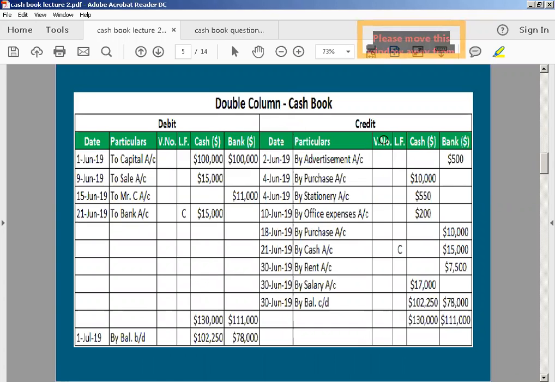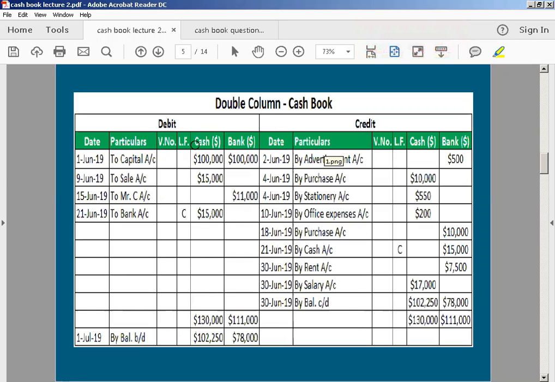Some students who are following my channel requested me to show the structure of the double column cash book also. So this is for all of them who are asking for it. Only the difference is the discount column. This is your receipt side, beta, and this is your payment side. In the cash book, we have receipts and payments, two columns.